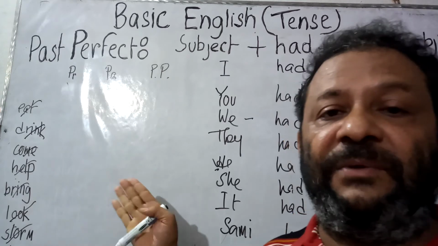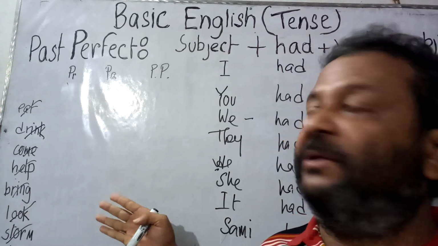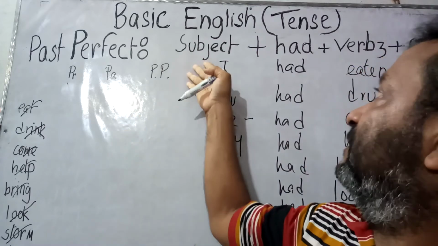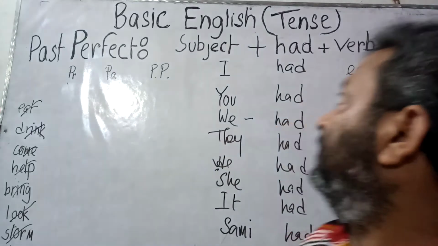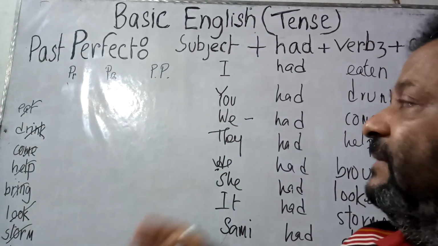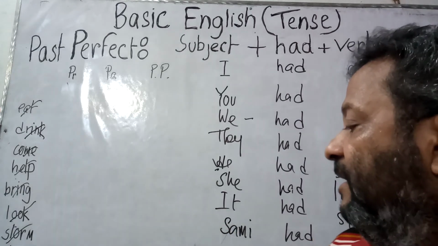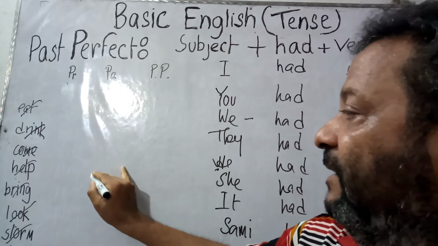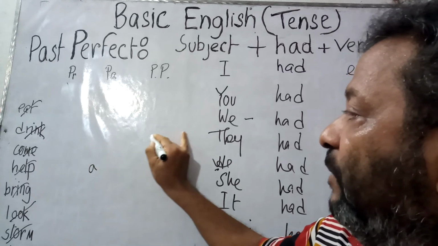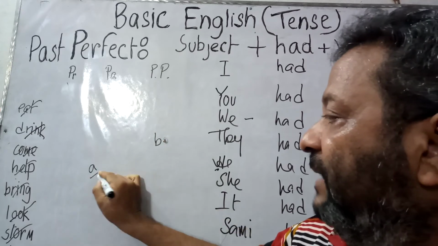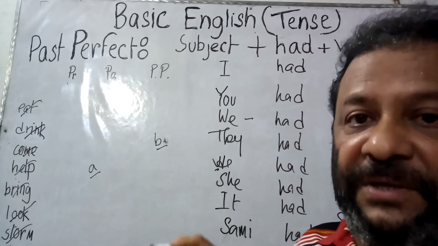And at the time of using any expression that took place in the past time, we can use this structure easily. Subject, had, verb, object. Now let us consider that there are 2 works. That is the work A and the work B.